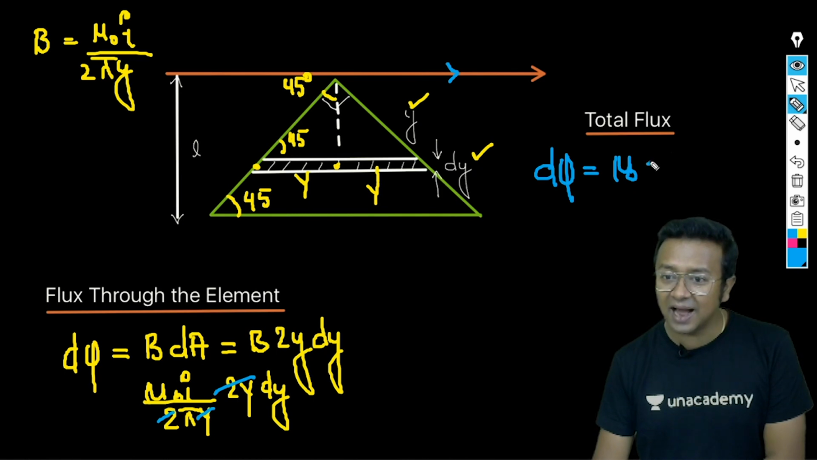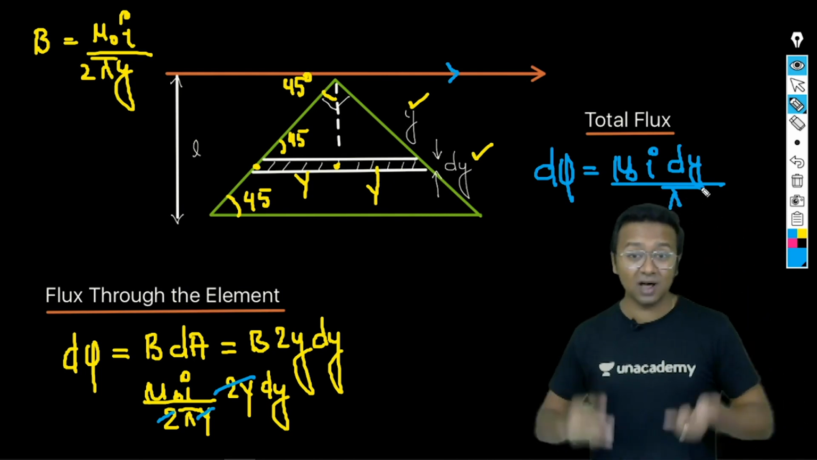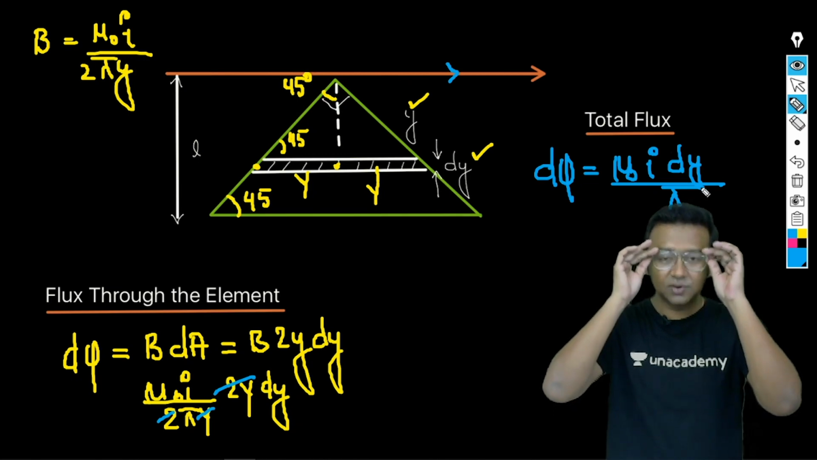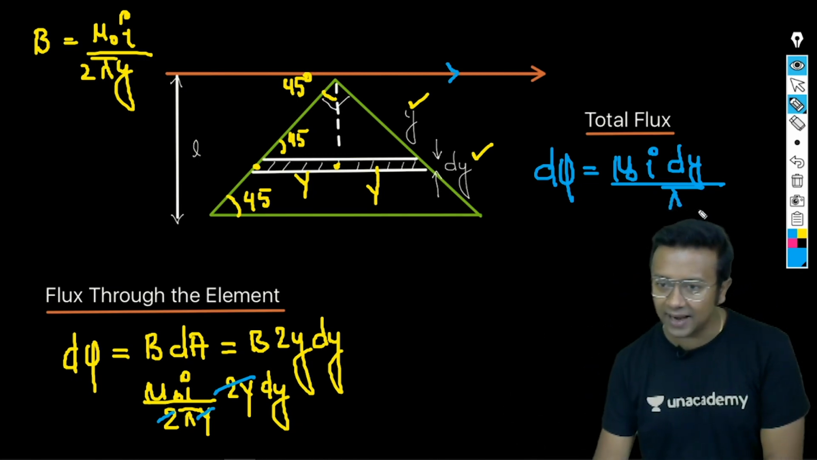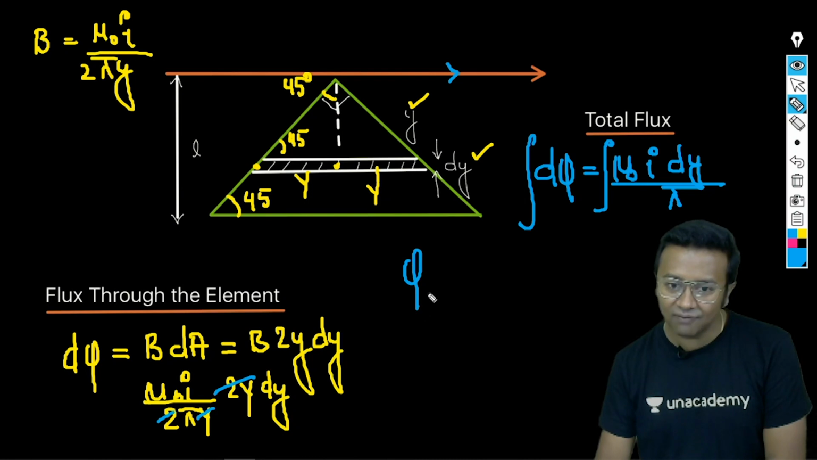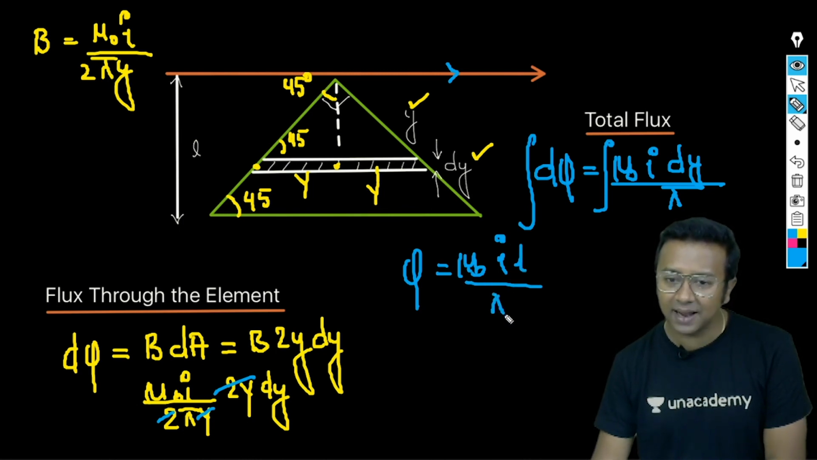mu naught I into dy divided by pi. Now we need to find out the total flux passing through this particular right angle isosceles triangle, because once we find out the total flux, we differentiate it with respect to time and we'll get the value of the EMF. So once I find out the total flux, I just integrate it and I get the total flux as equal to mu naught I into L divided by pi.